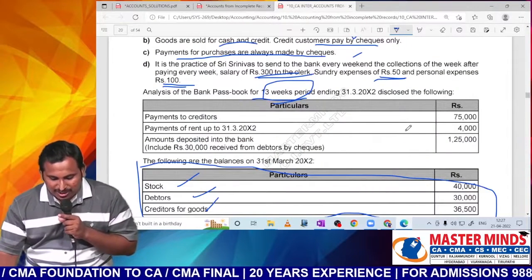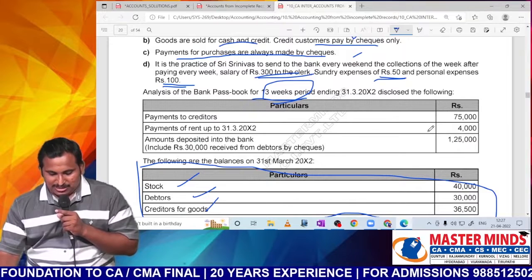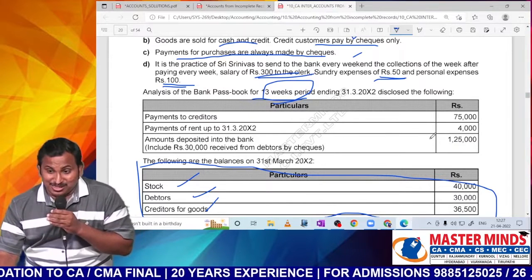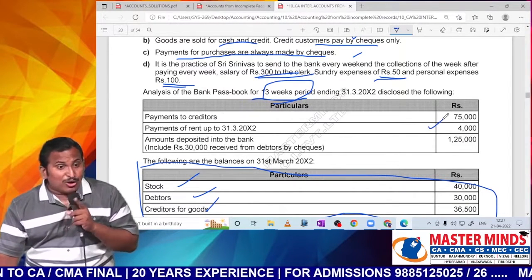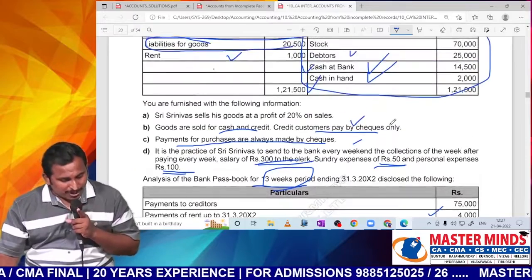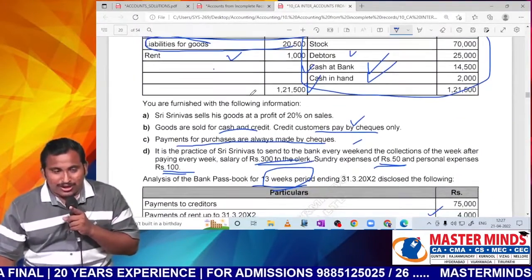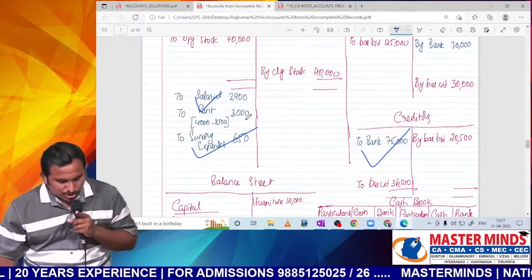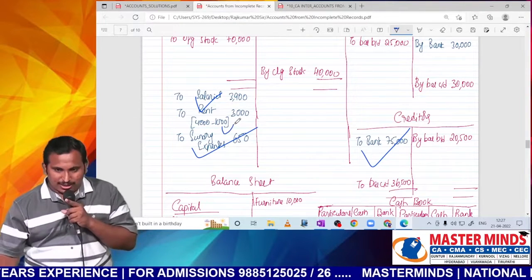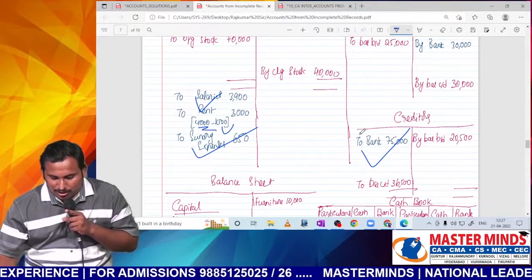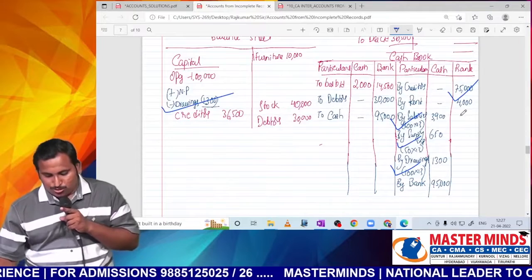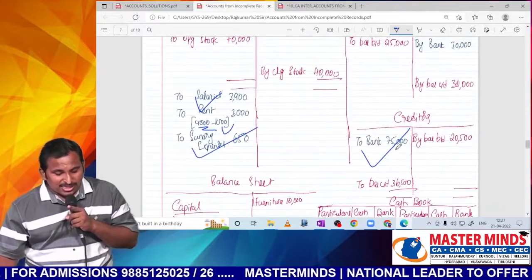Next, payment of rent up to 31st March. That means current year rent paid. This is paid, sir. 4,000. We know opening prepaid also. Opening prepaid, opening outstanding. So opening outstanding to be reduced. So thereby 4,000 minus 1,000. So this 4,000 to be recorded in cash book also. Sir, what about 1,000? What is the other place?